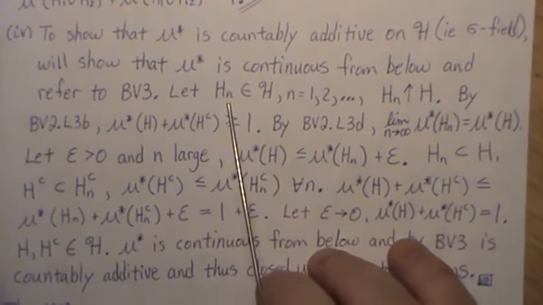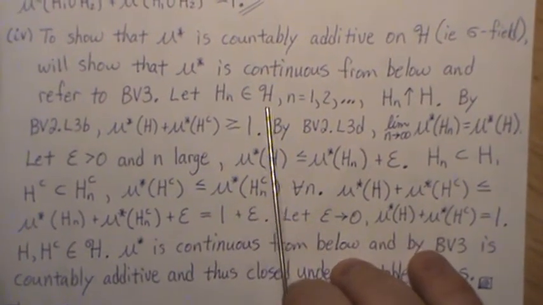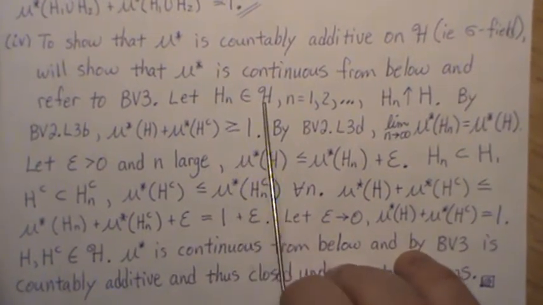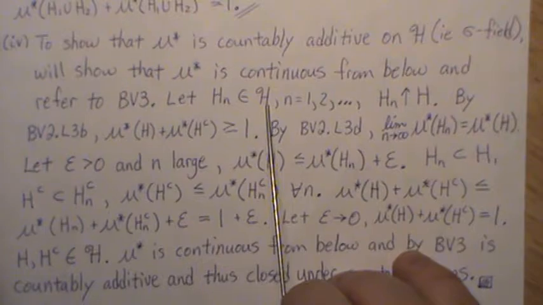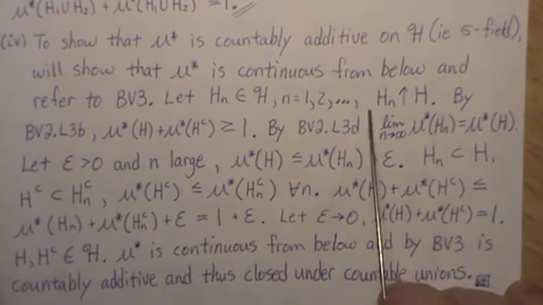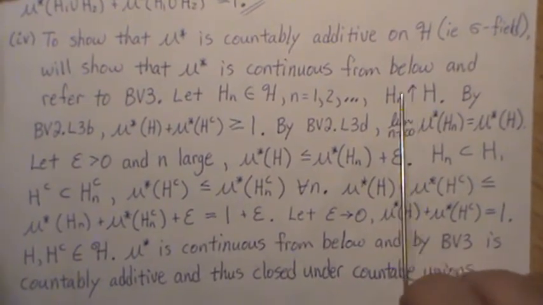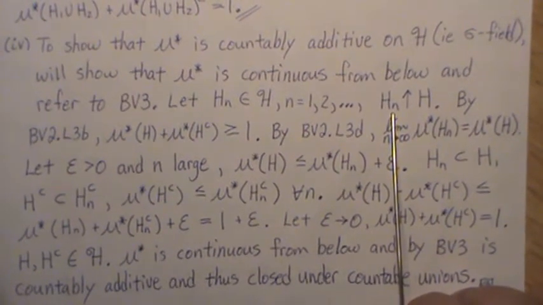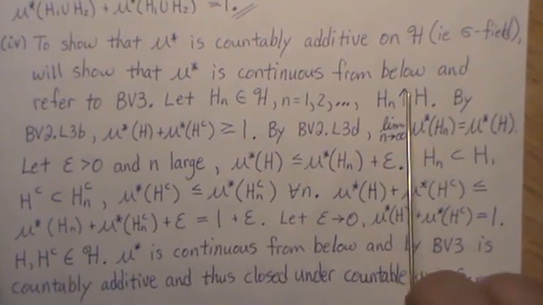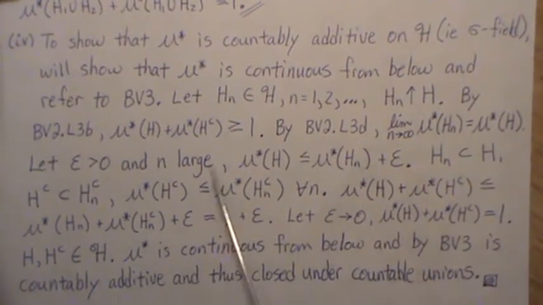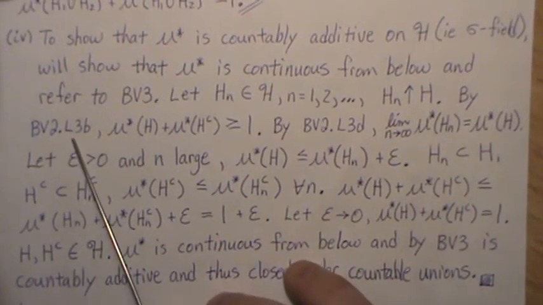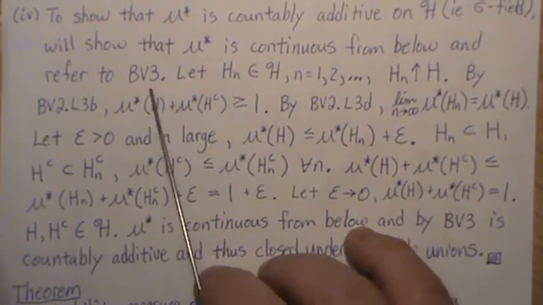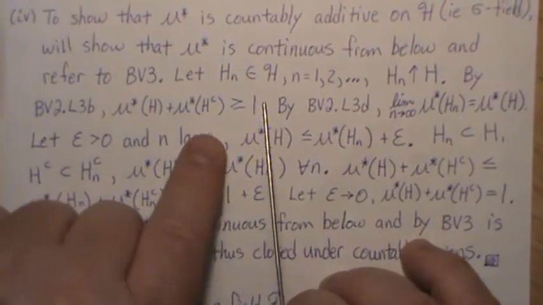So let's let Hn be in script H, and this is for all n, right? So since Hn is in script H, we know its complement has to be in there. And we're going to choose the Hns so they increase to H. So H1 is a subset of H2, which is a subset of H3, and they have a limit H. Now, by background video, lemma 3b, we know that this has to be greater than or equal to 1, right?